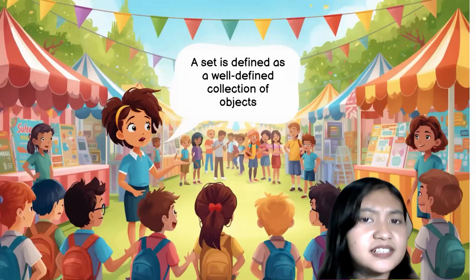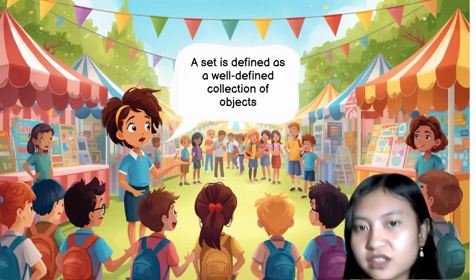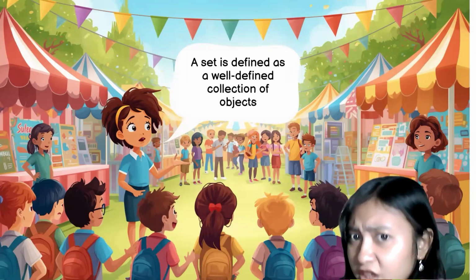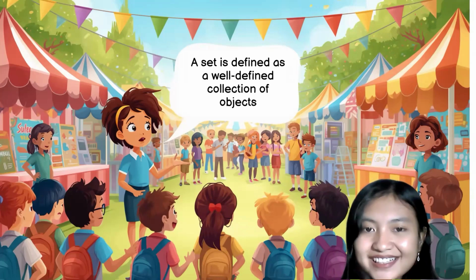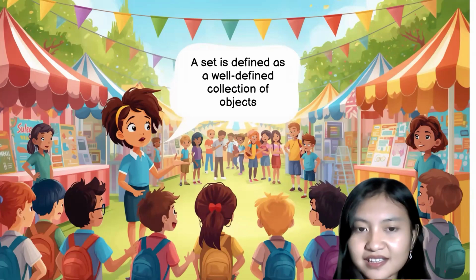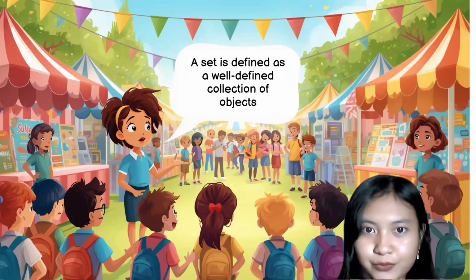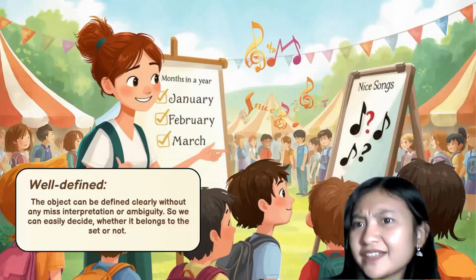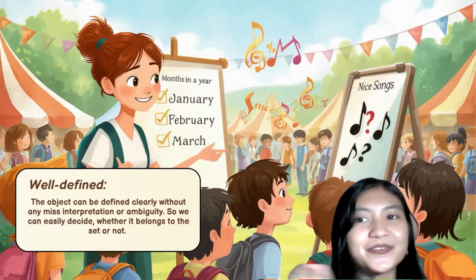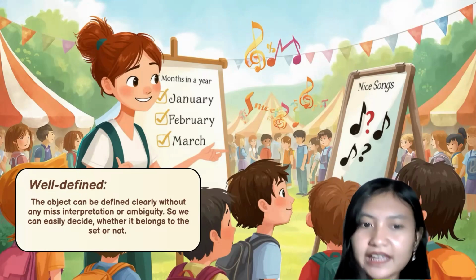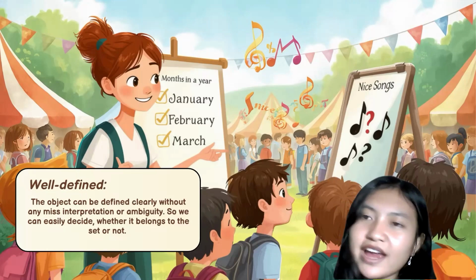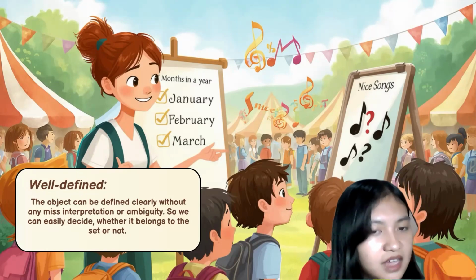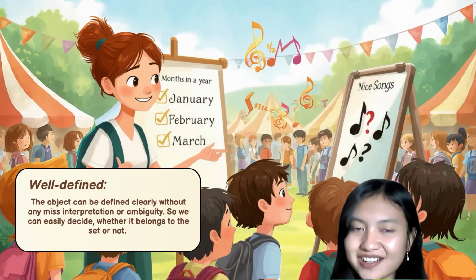So formally, a set is defined as a well-defined collection of objects. Are you confused about this definition? Well, if you are confused, let us dive into it. First, well-defined. What does well-defined mean? Well-defined means that the object can be defined clearly without any misinterpretation or ambiguity. So we can easily decide whether it belongs to the set or not.